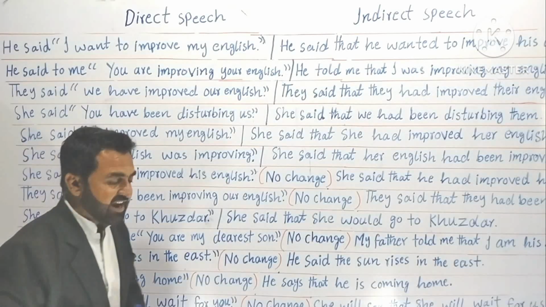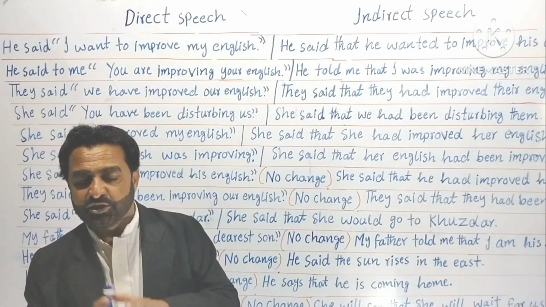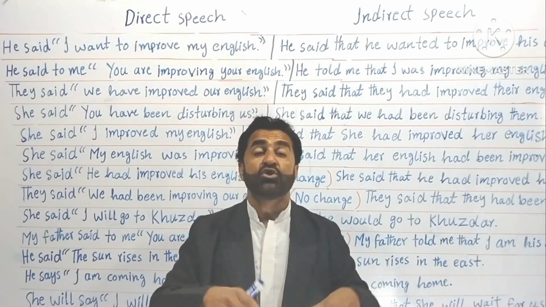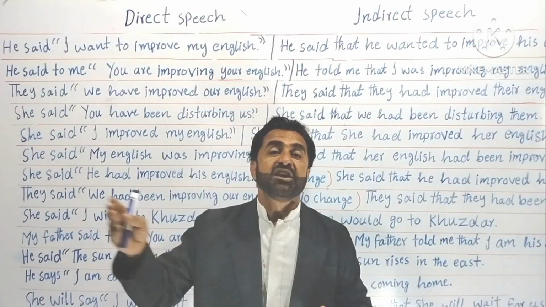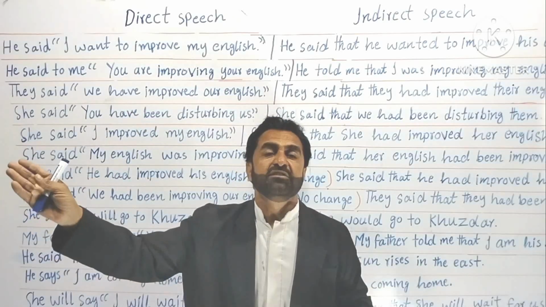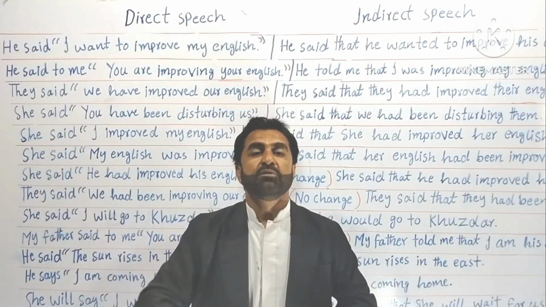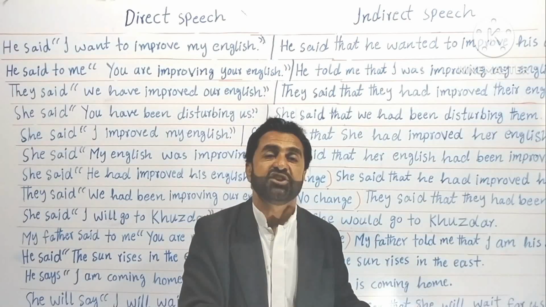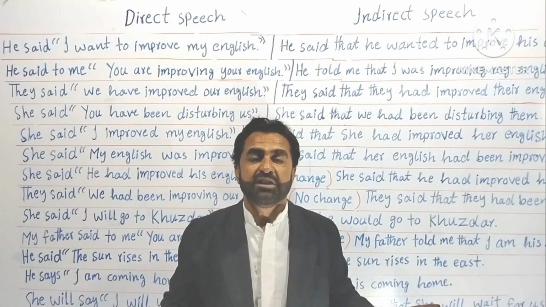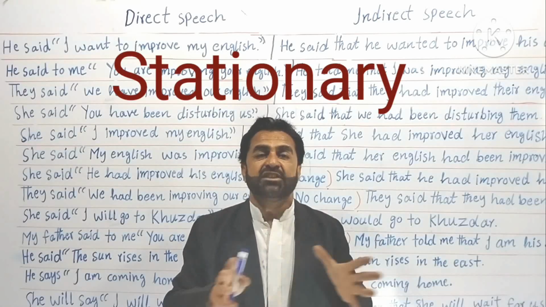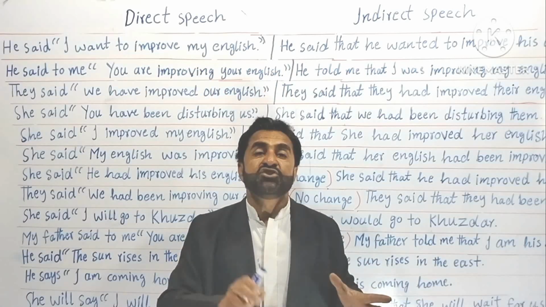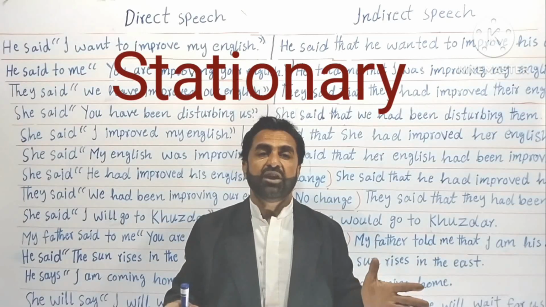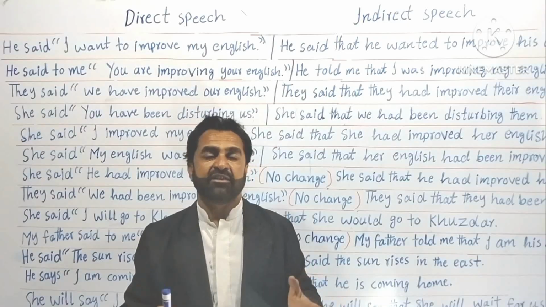The thing is that there are some things in the world that are called universal truths or general truths. Means in 1957 the thing was the same, and until now the thing is the same, no change. In English these things are called stationary. Stationary means not moving, silent, not moving anywhere.